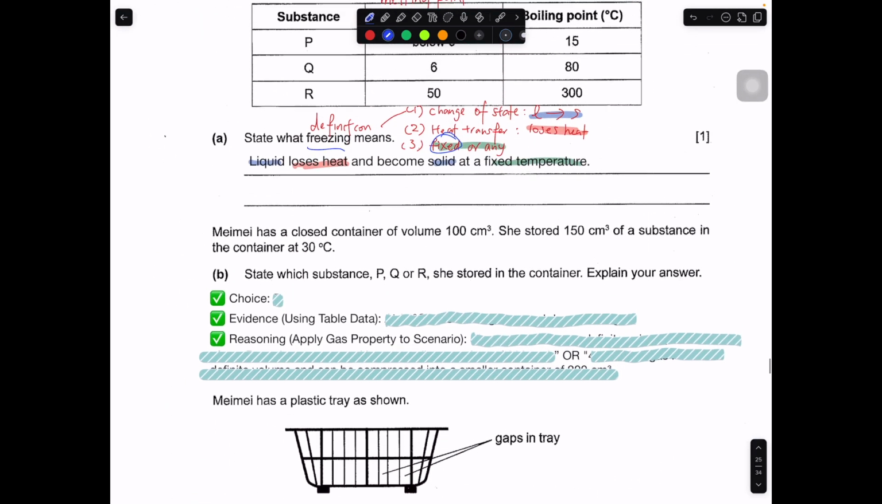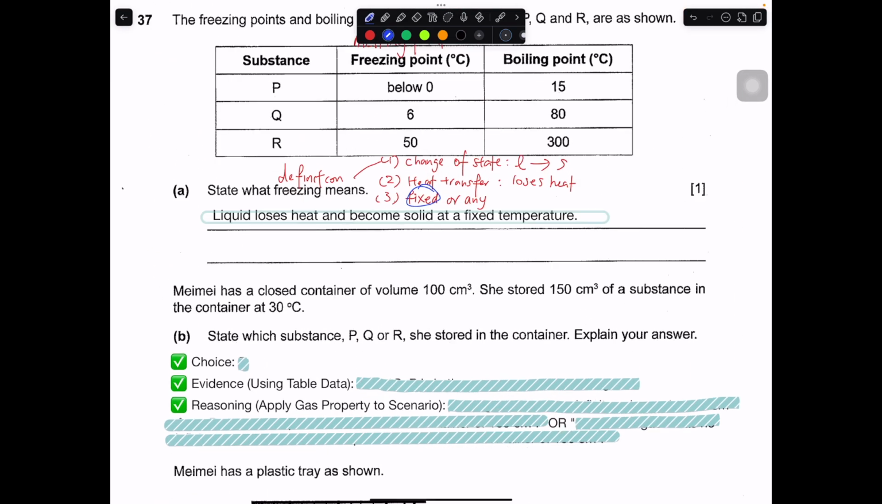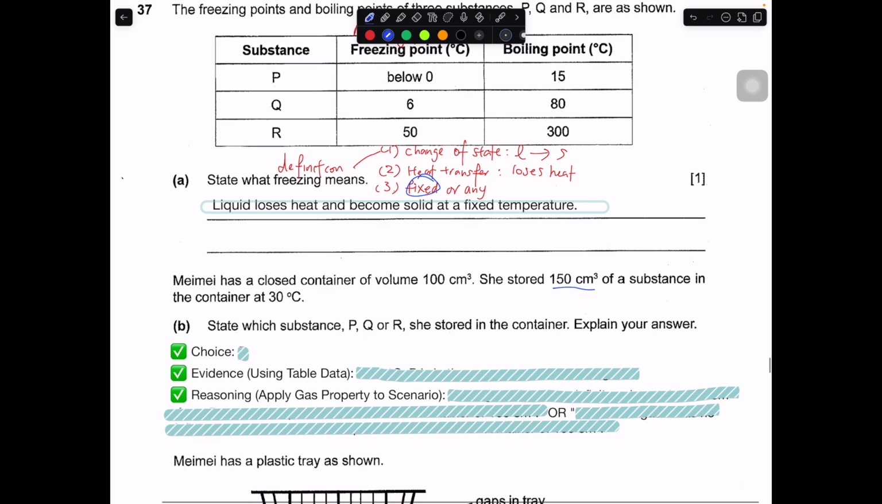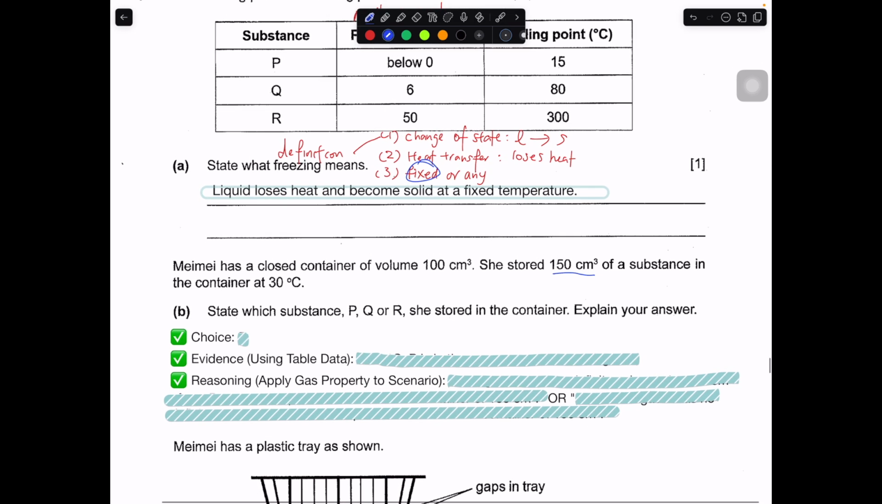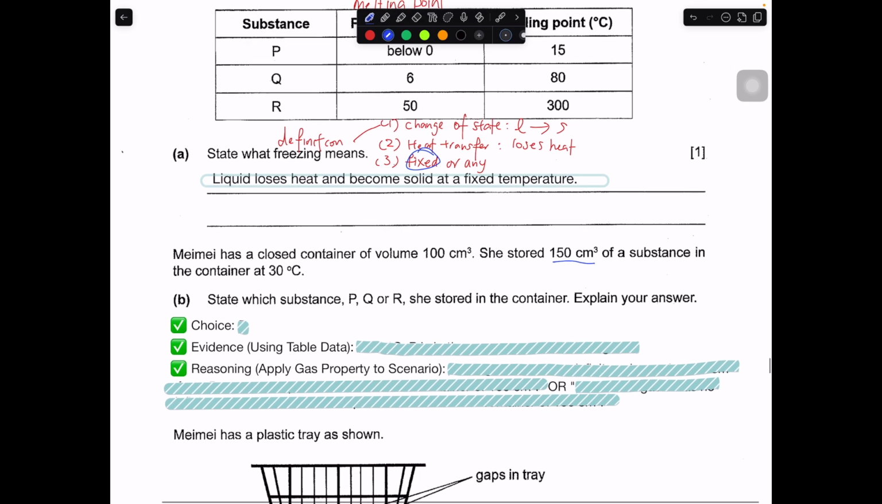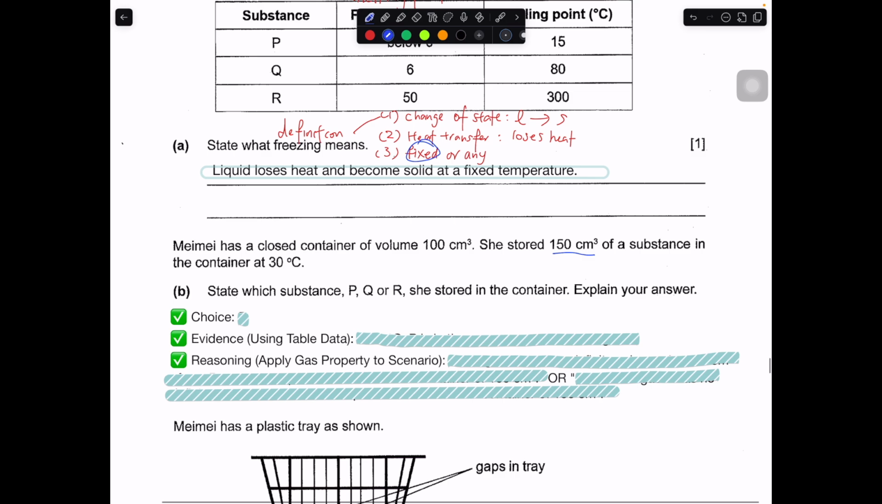So let's move on to part B. Mei has a container of volume 100 centimeter cube. She stores 150 centimeter cube of a substance in the container at 30 degrees. State which substance P, Q or R she stored in the container. Explain your answer. So before you go into this, you have to notice the container is 100.